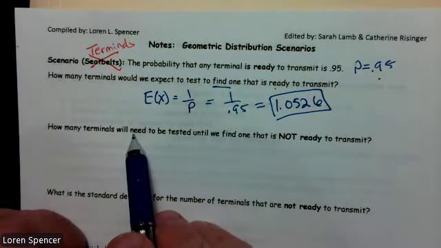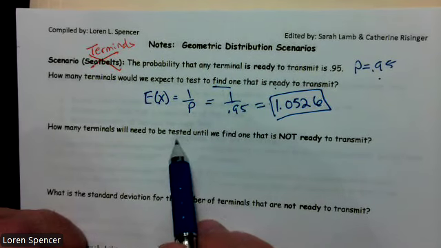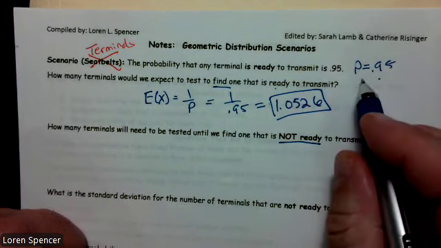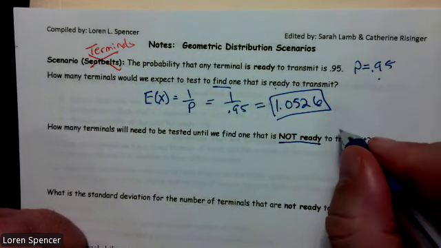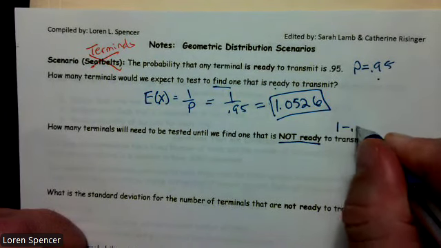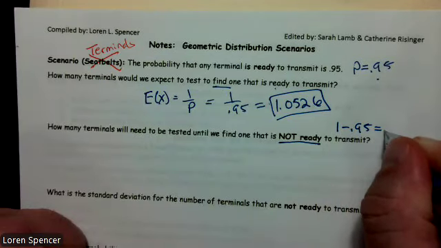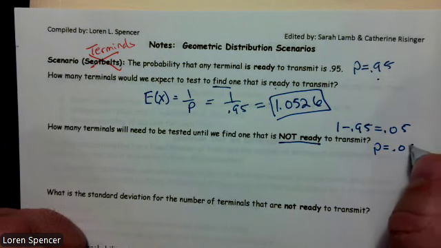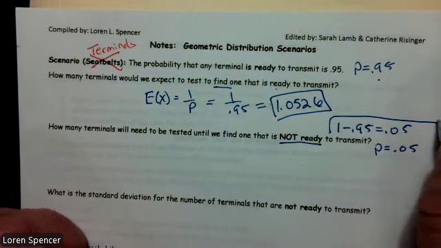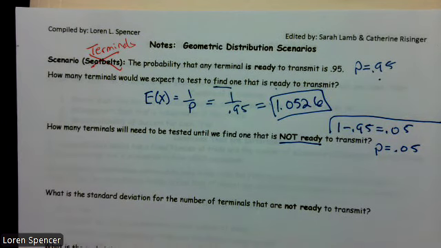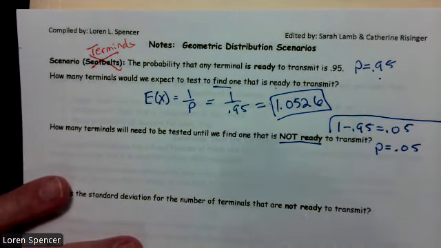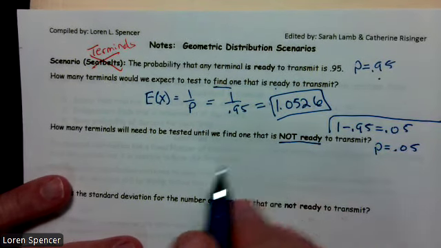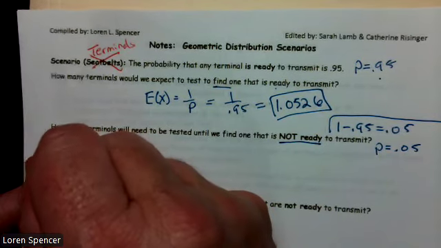All right, next one. How many terminals will we need to test to find one that is not ready to transmit? Hold on just a second. Ready to transmit is 0.95, so not ready is 1 minus 0.95 equals 0.05. So our probability for this problem is 0.05. I know it's a geometric because I'm looking to find one, I'm looking to find the first one. So this is a geometric.